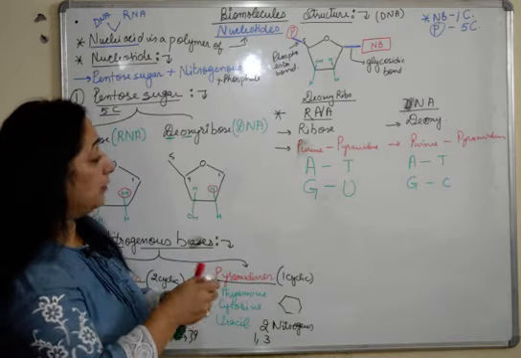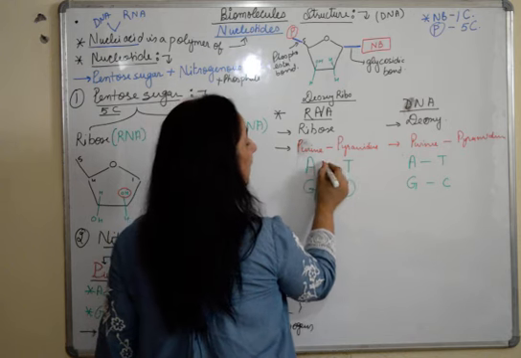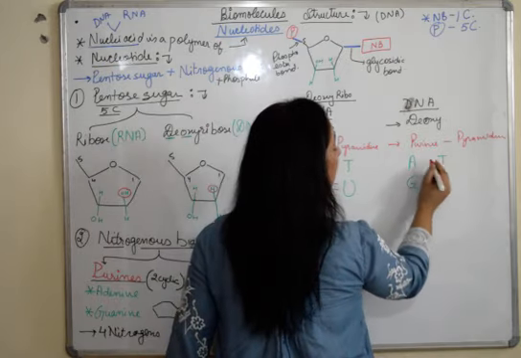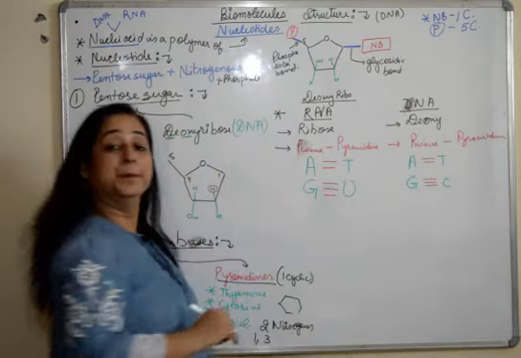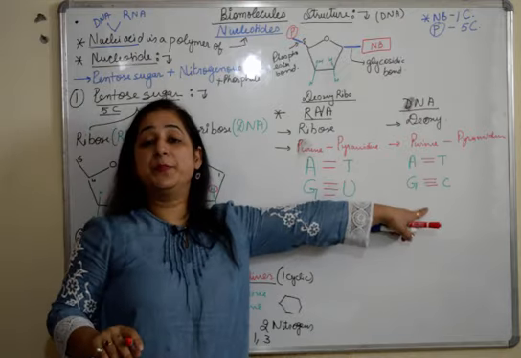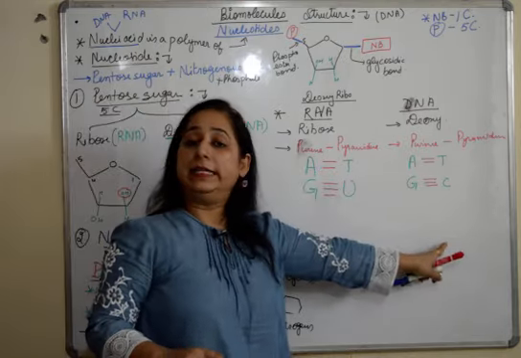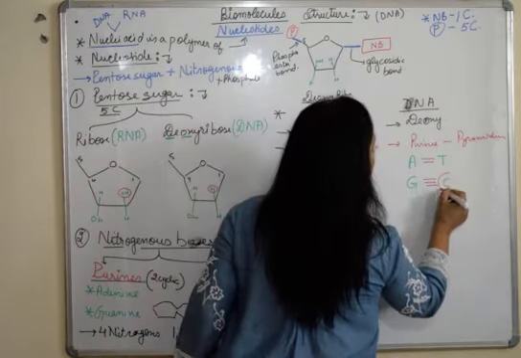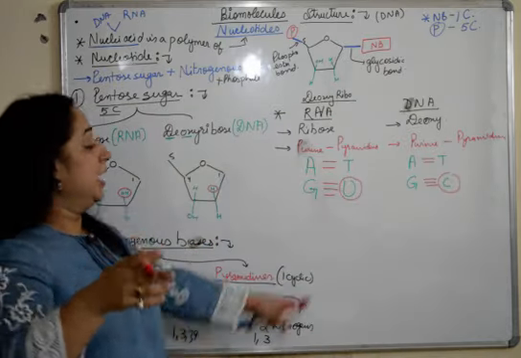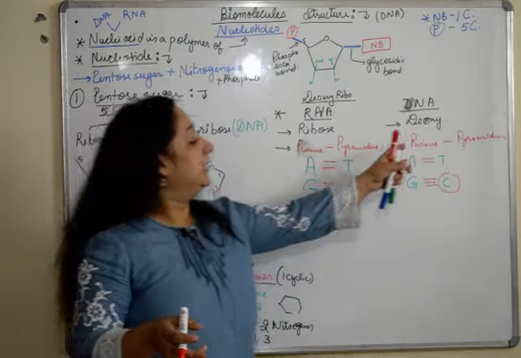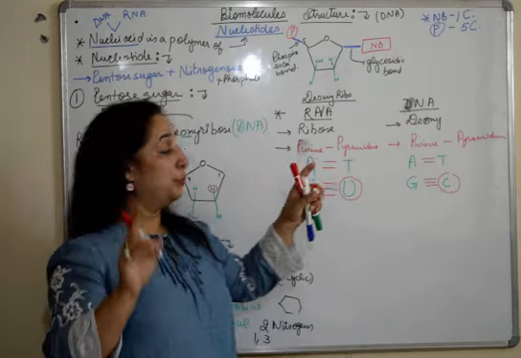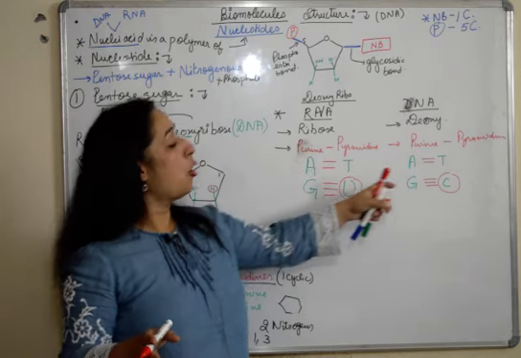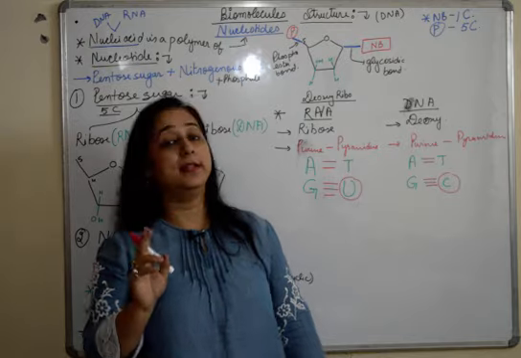And one more thing, always remember, a bond between thymine and adenine is always a double bond, and between guanine and cytosine is always a triple bond. Same here, double, triple. This is how purines and pyrimidines are arranged in RNA and DNA. Purine and pyrimidine pairing is the same, but uracil and cytosine in case of DNA and RNA changes. Adenine pairs with thymine or uracil with a double bond, and guanine pairing with cytosine always has a triple bond.